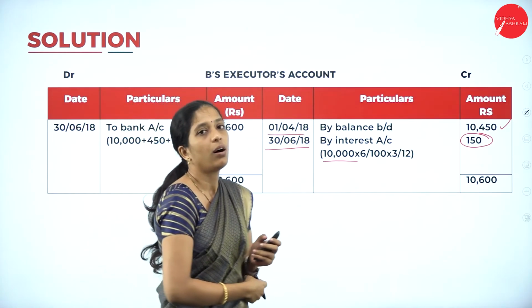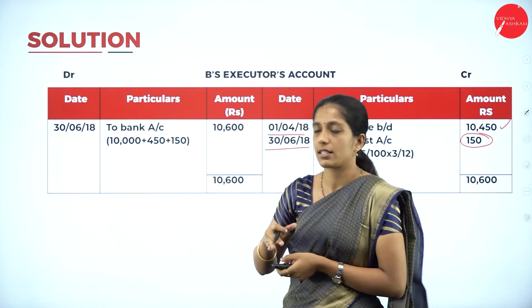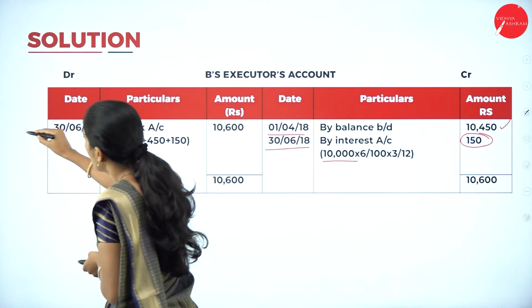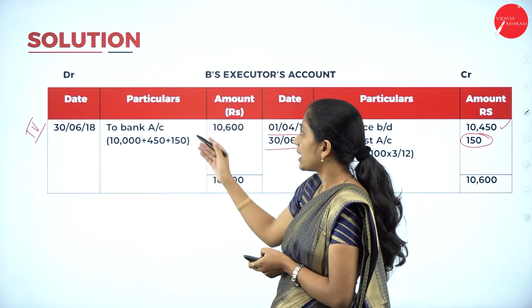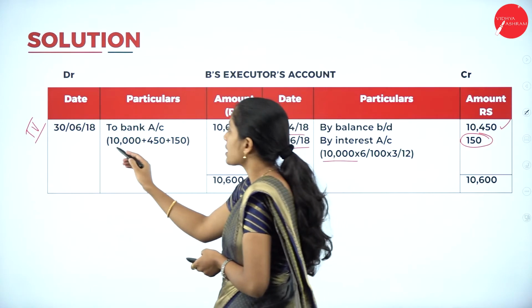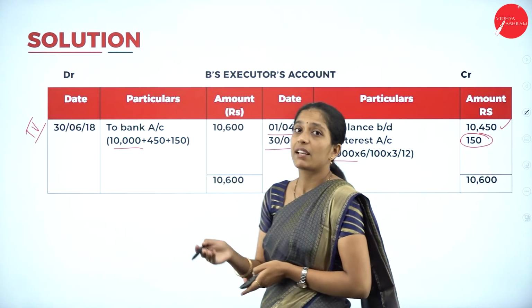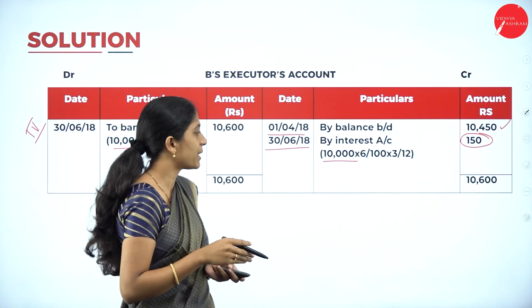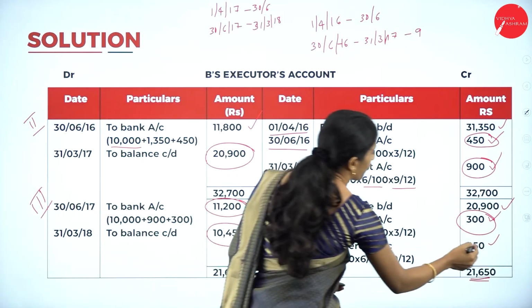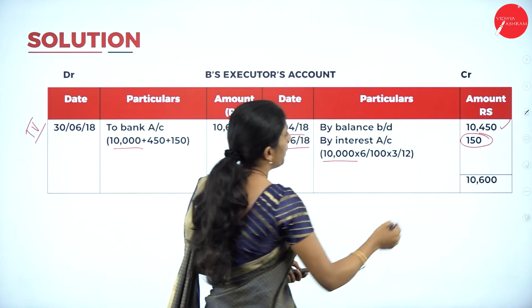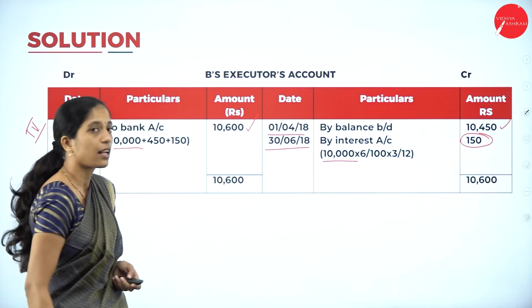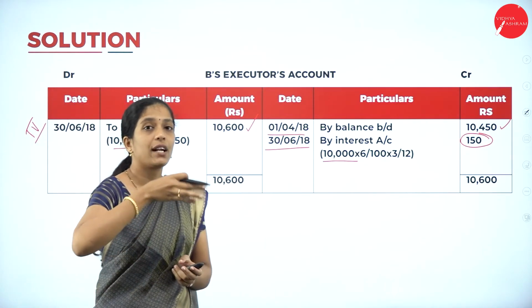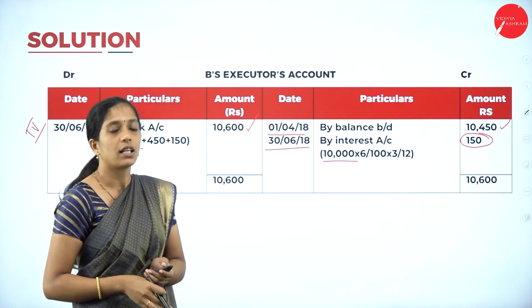We are going to pay all the amount, ending our installments. This is the 4th installment, 30th June 2018, to bank account. Last installment 10,000 plus previous year interest. How much is the previous year interest? 450 plus 150. So how much will we get? 10,600. So we have paid all the installments along with interest.